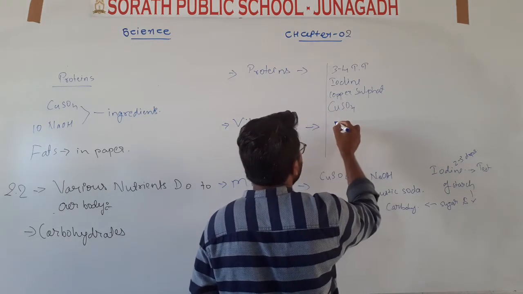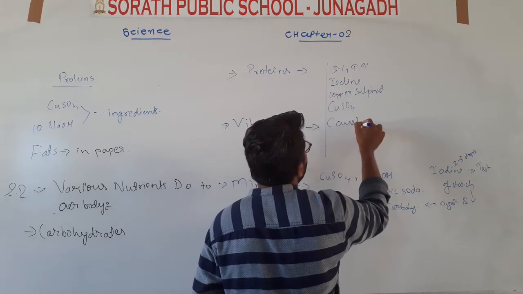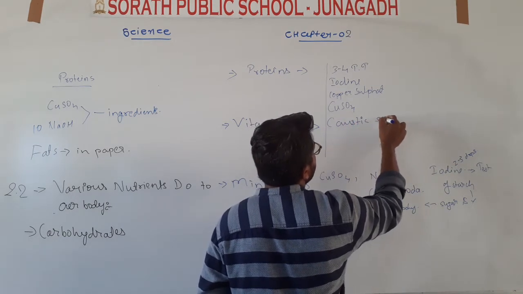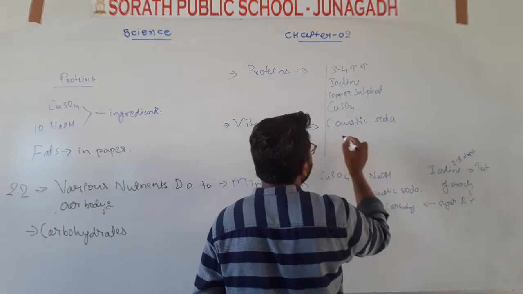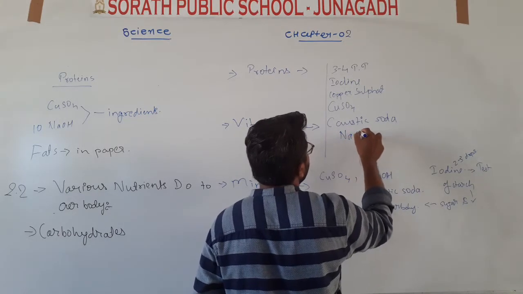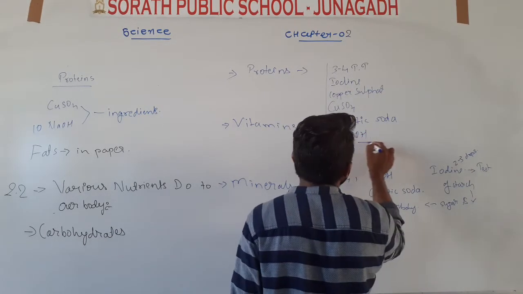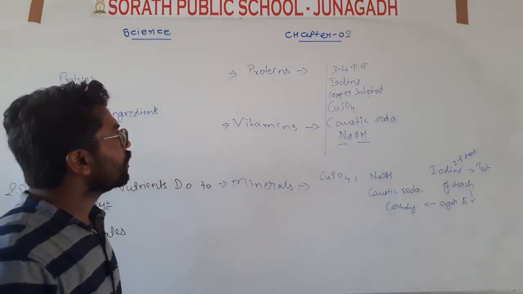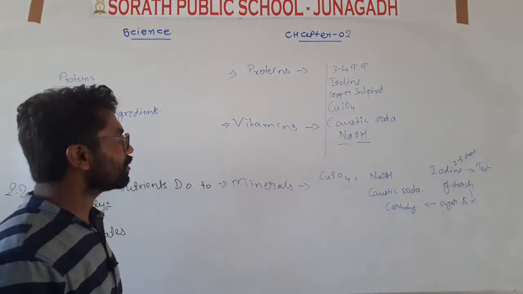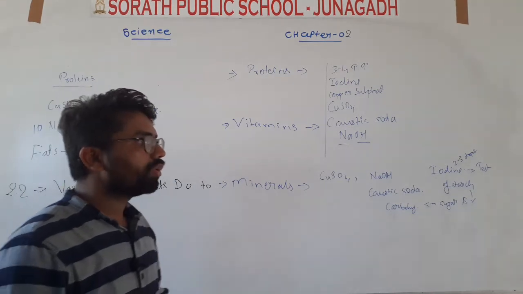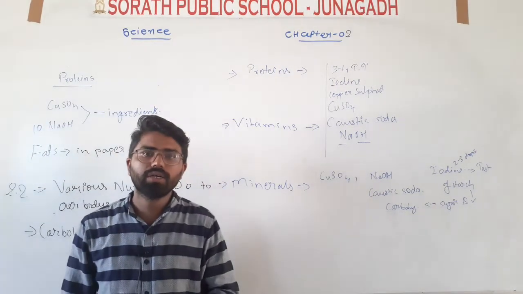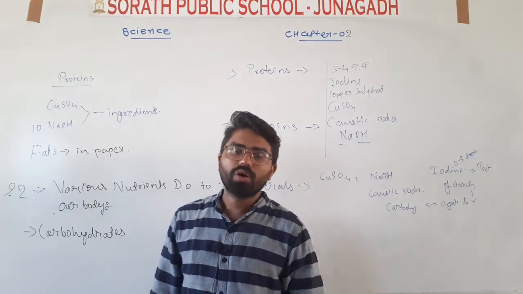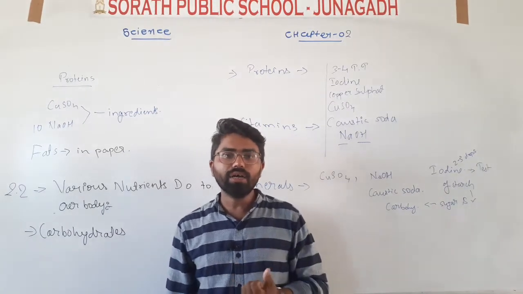Then caustic soda, whose chemical name is sodium hydroxide. You have to take these things to find out the components of nutrients present in the food.